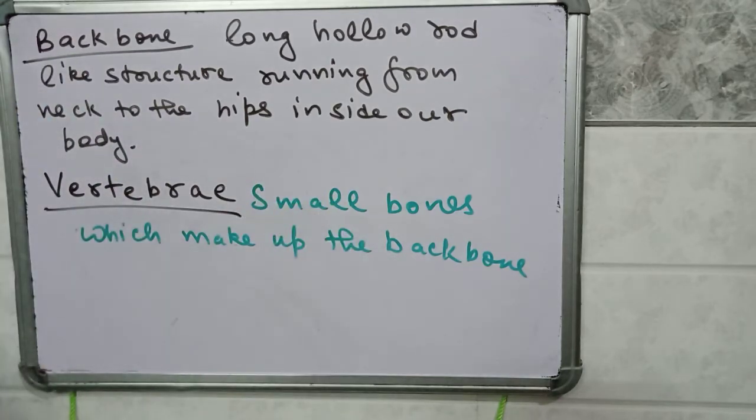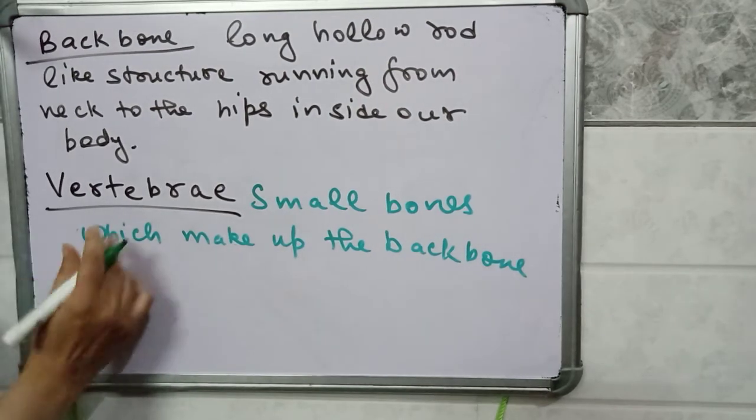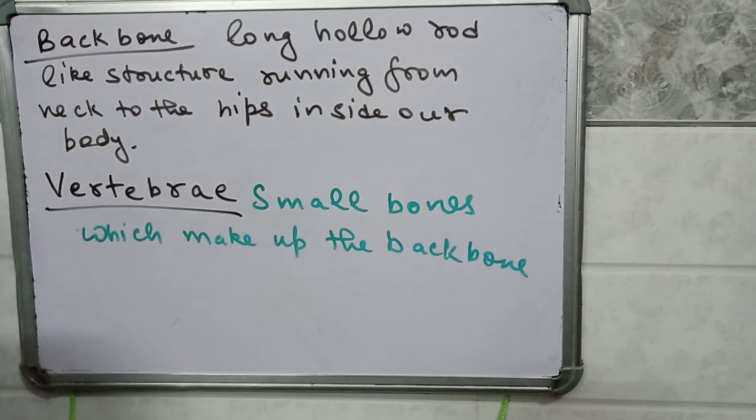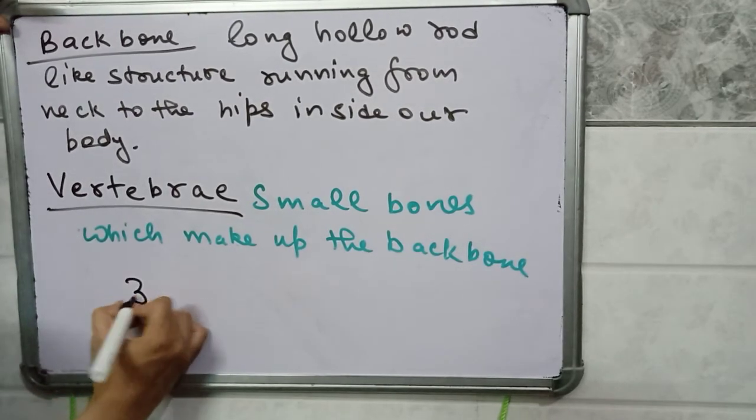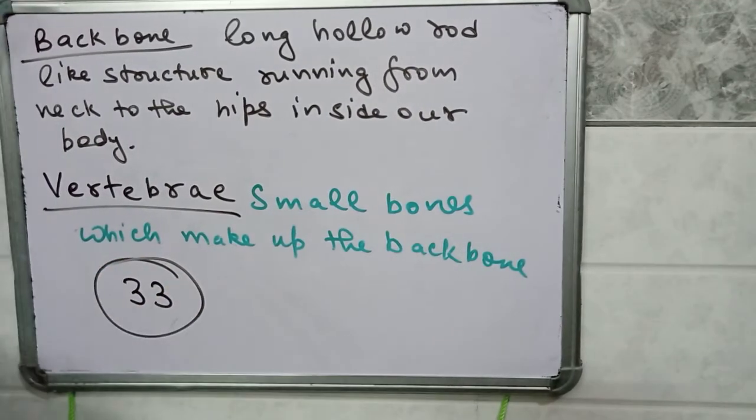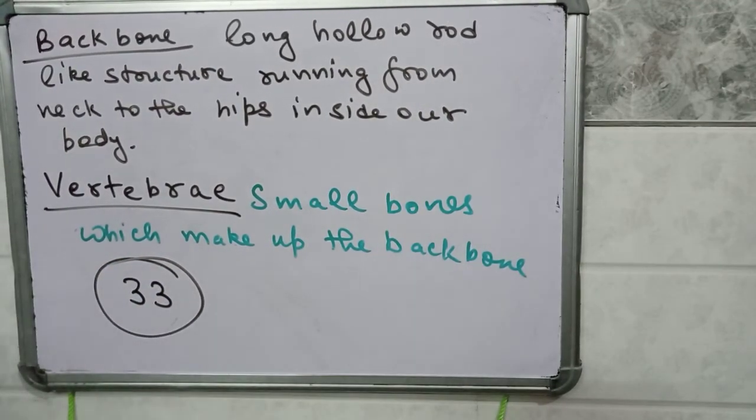Also, the rib cage is joined to the vertebrae. So how many vertebrae are present? There are a total of 33 vertebrae, which means 33 small bones make up the whole backbone.